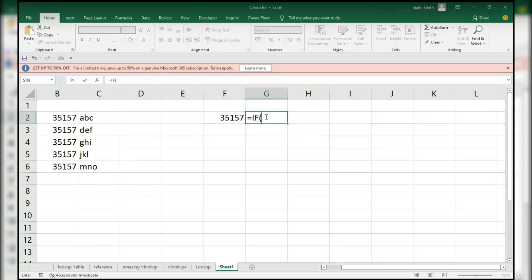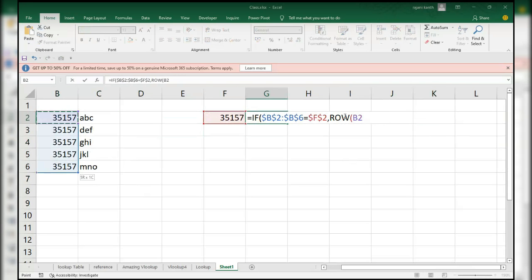First of all, check whether this value is available there or not by pressing F4. And if it's available, what you'll do? It will show all TRUEs, because everywhere it is there. Okay. Now ROW, open the bracket,